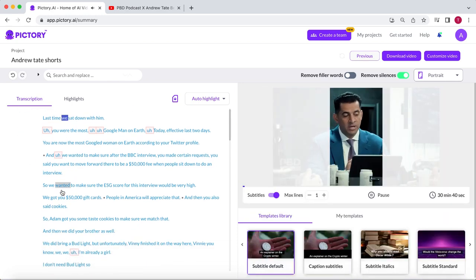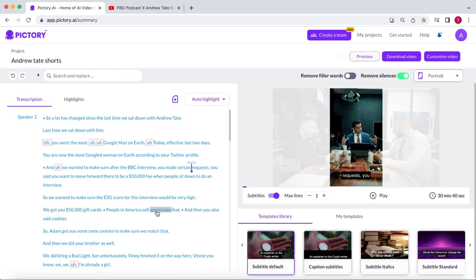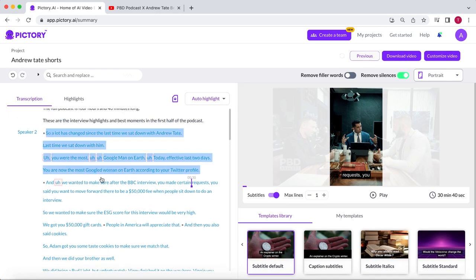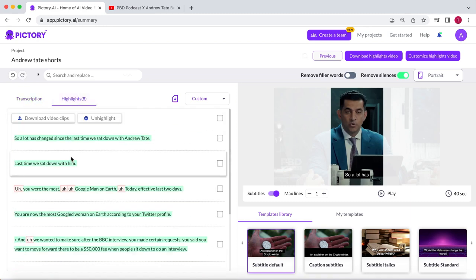You'll have to listen to the video to determine the part you want to make into a YouTube Short. When you have found a part you like, select the corresponding text and click on Add to Highlights. As you can see, Pictory has added it to the highlights section of the video. What you could do at this point is to select all the highlights and download them as separate clips.